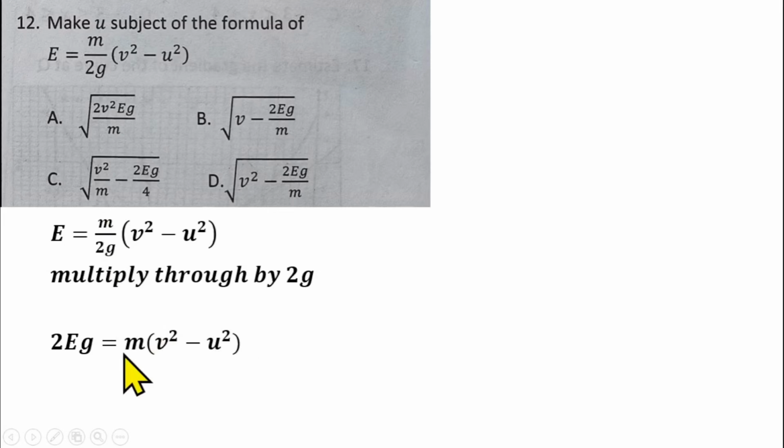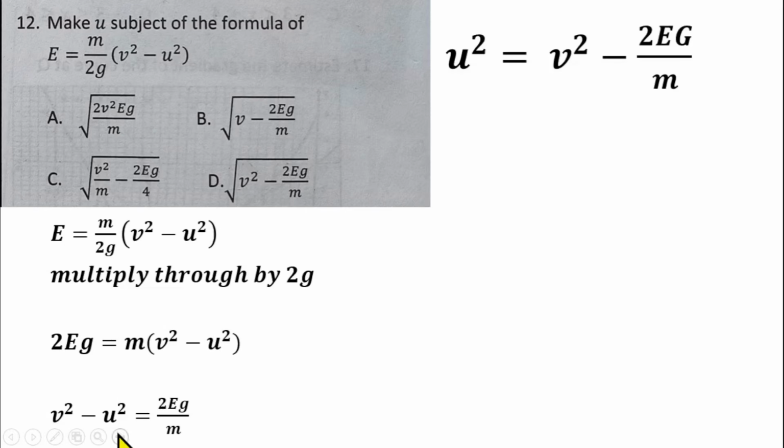From here now I can divide both sides by m. So if I divide both sides by m, I'll be having v squared minus u squared equals 2Eg over m. Then from there our aim is to make u the subject of the formula. I can collect like terms. I can bring this one to this side and then bring this one here. So I'll be having u squared is equal to v squared minus 2Eg over m.